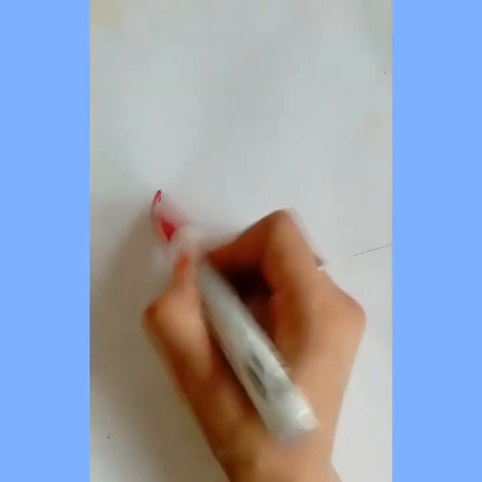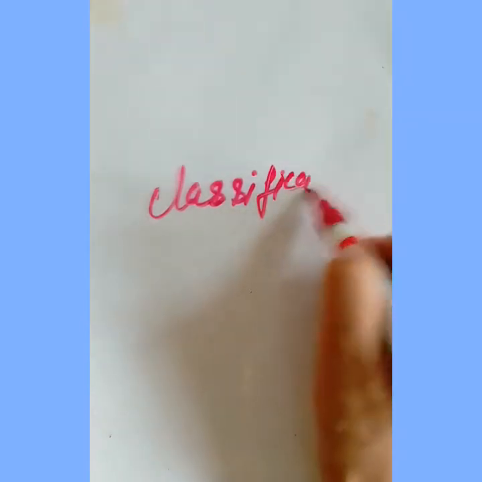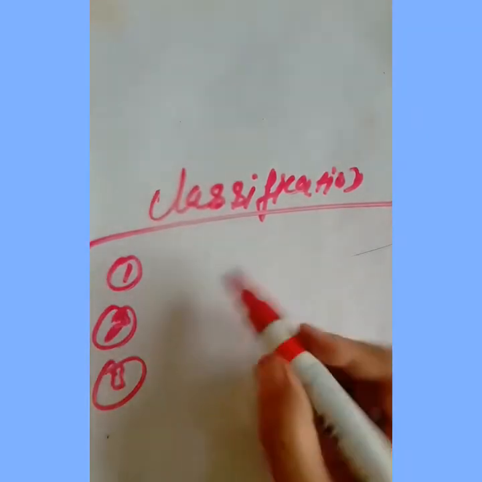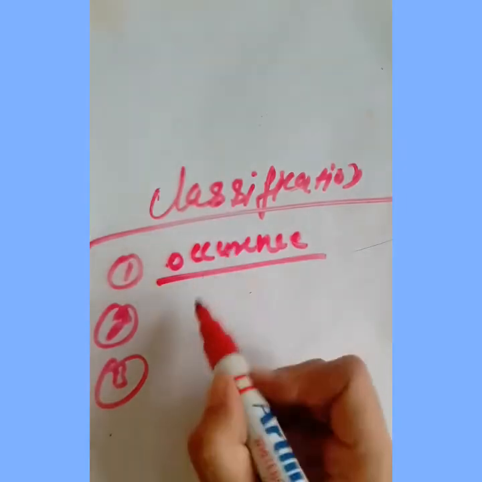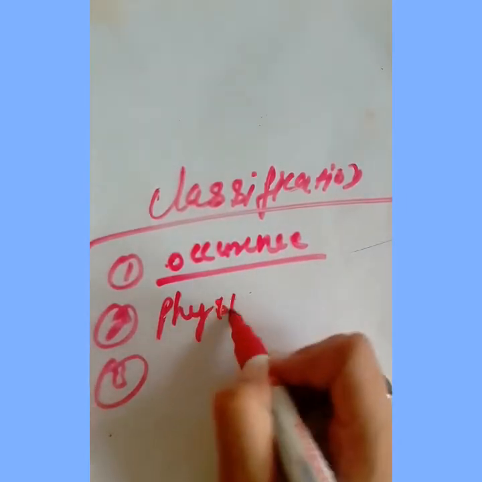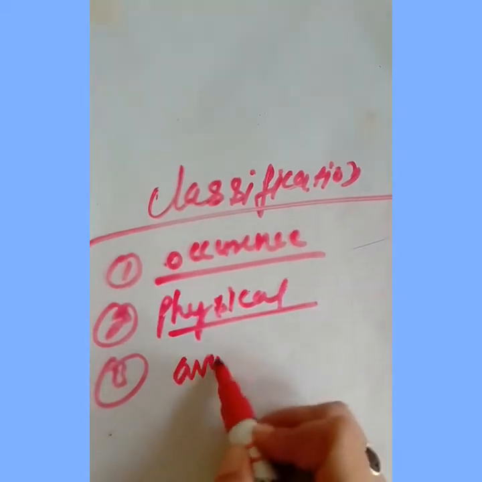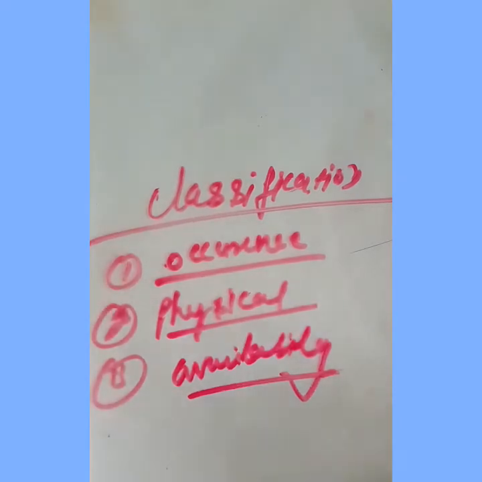Now the main topic you will study here is the classification. Now we will study classification here on three bases. First, on the basis of occurrence. Second, on the basis of state, or more appropriately the physical state. And third, on the basis of availability.